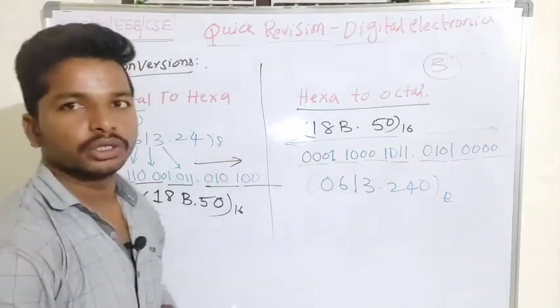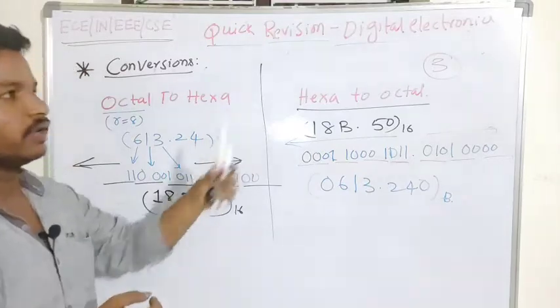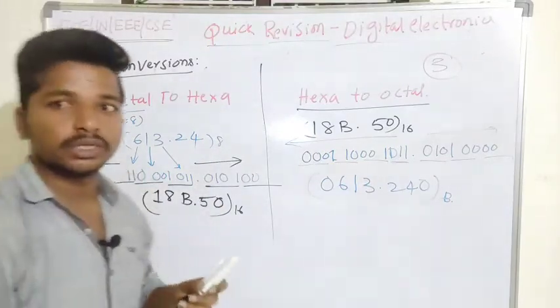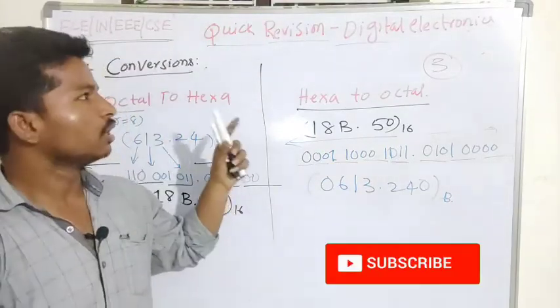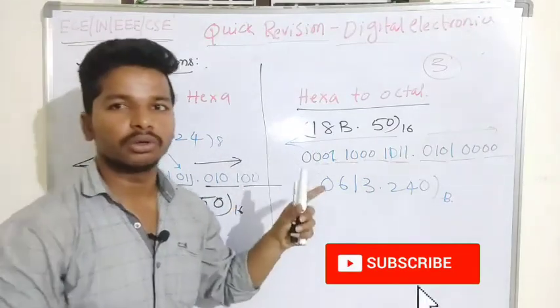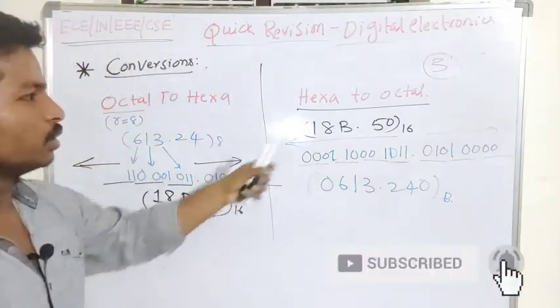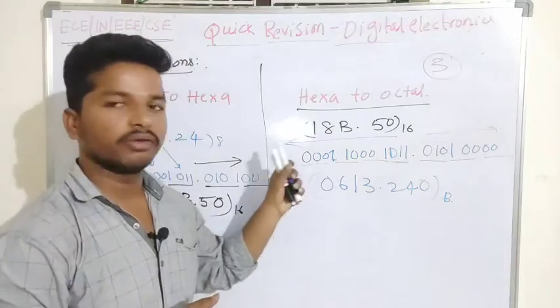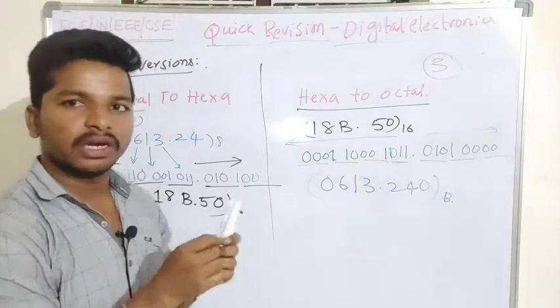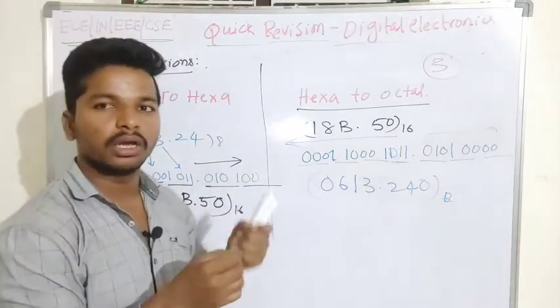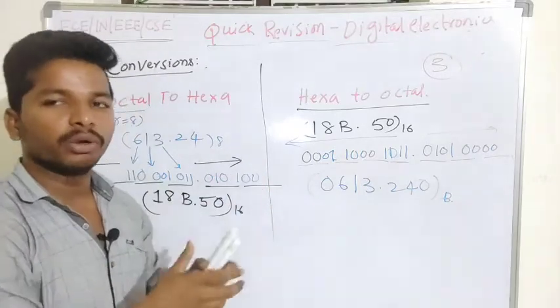So it is the simplest possible method which we can use to convert one number system to another number system. I think I have solved every number system to another number system, and also included the decimal part. If we take another example, it involves only the decimal, where we get only the decimal part.